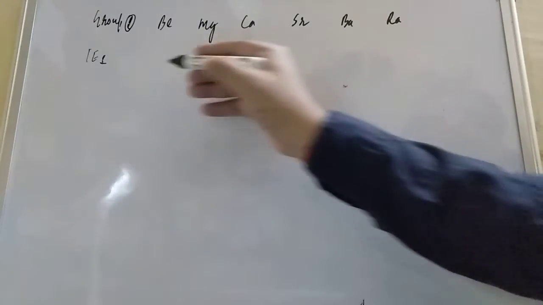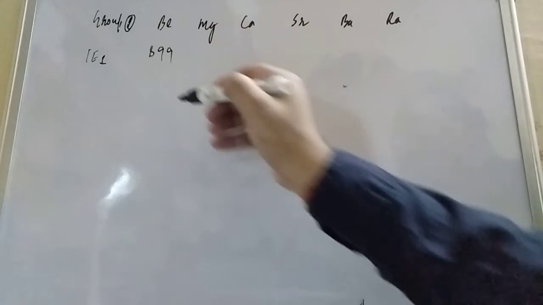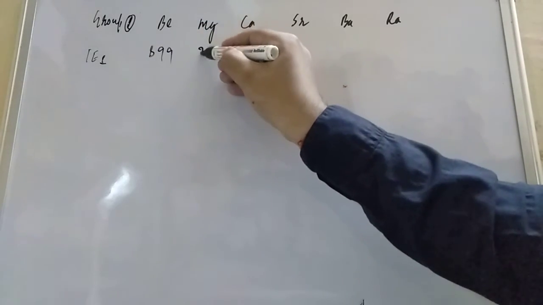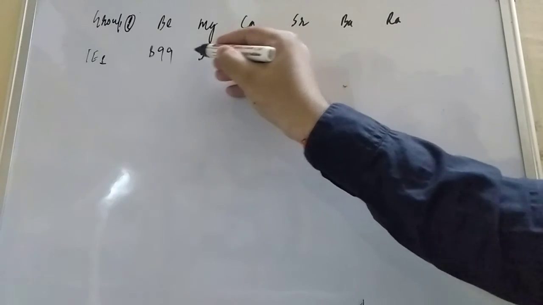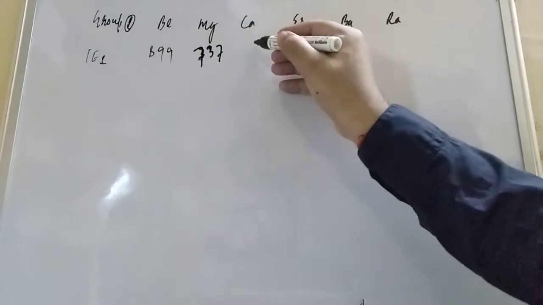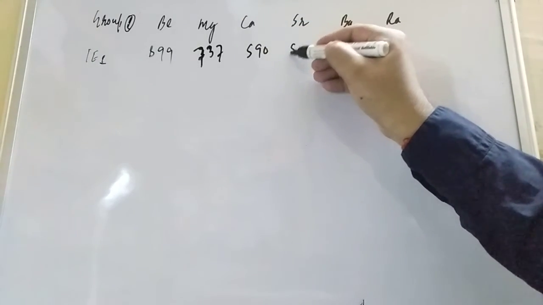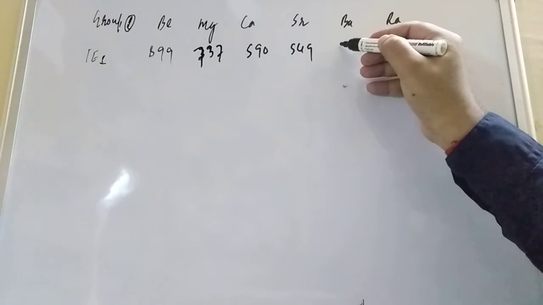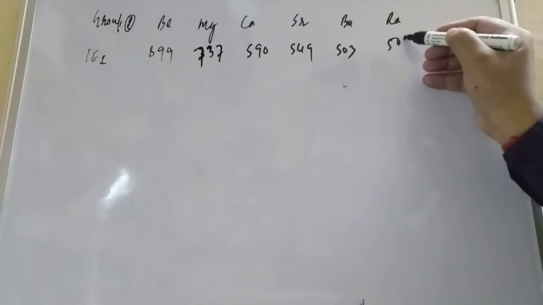We are considering only the first ionization enthalpy. For beryllium it is very high, 899, then magnesium 737, calcium 590, strontium 549, barium 503, and radium 509.